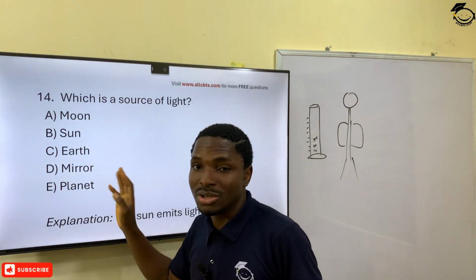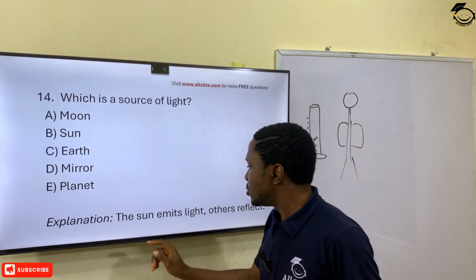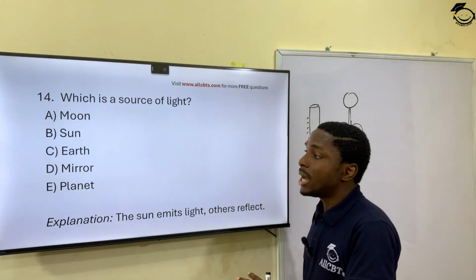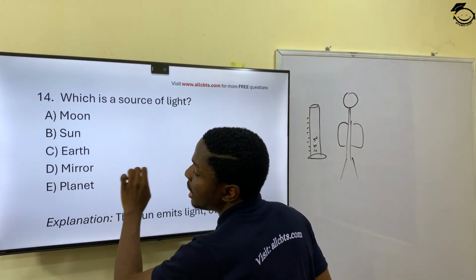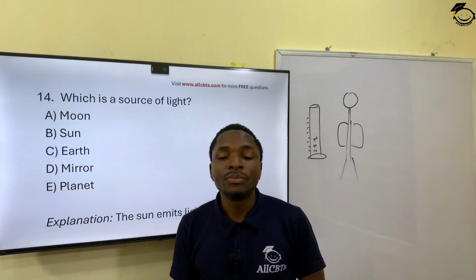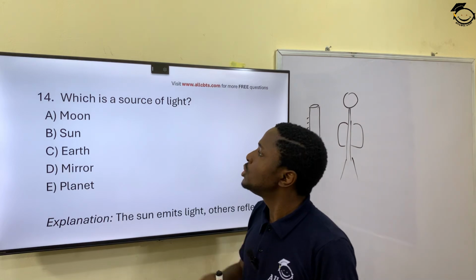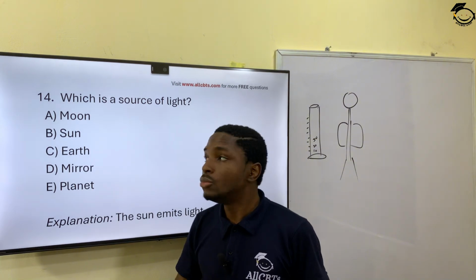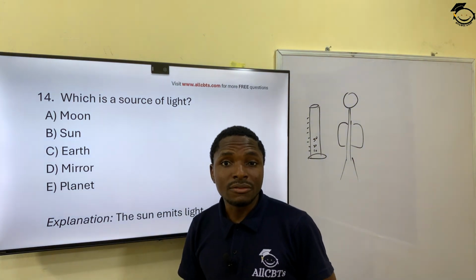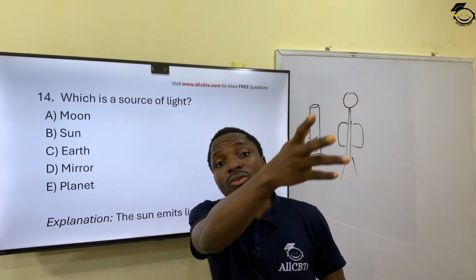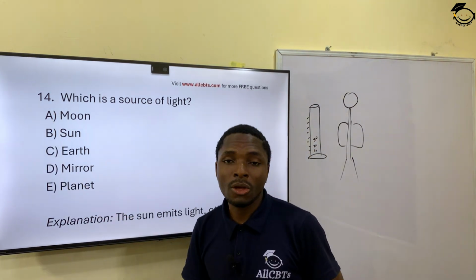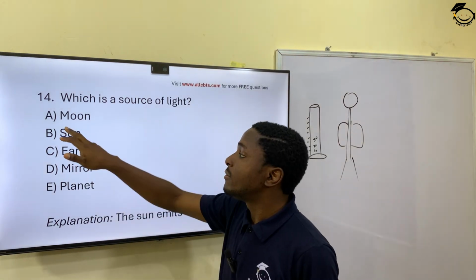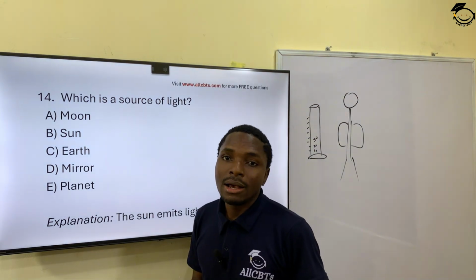Then mirror and planet, these two don't even belong. You see the explanation I made here. The sun emits light, others reflect. By others, I mean the moon and the earth. The earth takes the reflection of the sunlight. So which of these is a source? Source means produces light. Moon does not produce light, it doesn't have light of its own. What you call moonlight is just a reflection of the rays of light from the sun. So sun is a primary source of light. That's our answer. Option B.